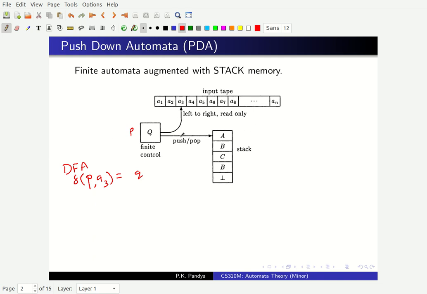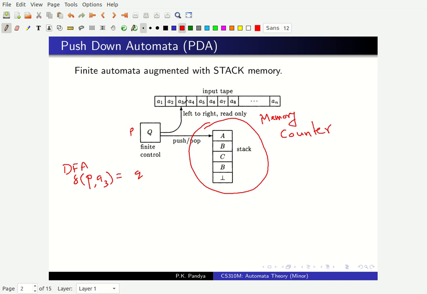In order to allow them to recognize richer languages, we will enrich the automaton with some kind of memory, right? And this memory takes different forms. So for example, in counter automata, this memory is of the form of some sort of counter, and this counter may, for example, remember the number of A's read so far, and every time a B comes, you can decrement the counter.